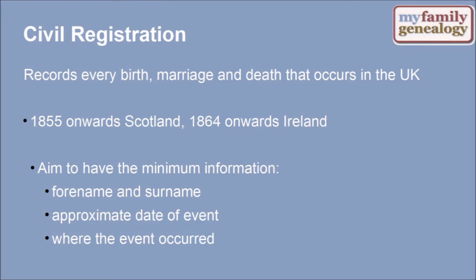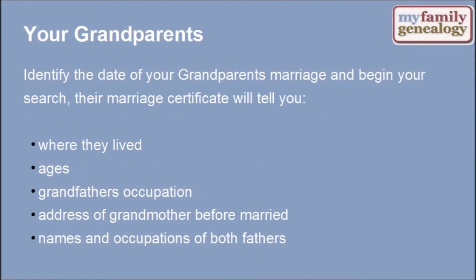Vital records, birth, marriage and death are the basis of your family tree. Remember, these records weren't created with the family historian in mind, so it may not be easy to find an individual. In this video we're going to look at birth, marriage and death civil registration for Scotland, which starts in 1855. Start your research with your grandparents' marriage.